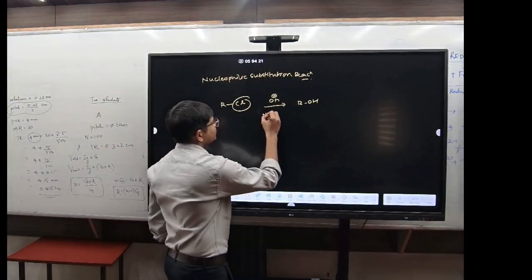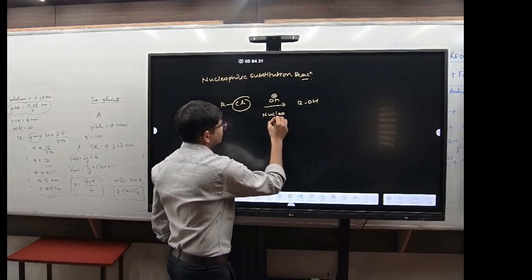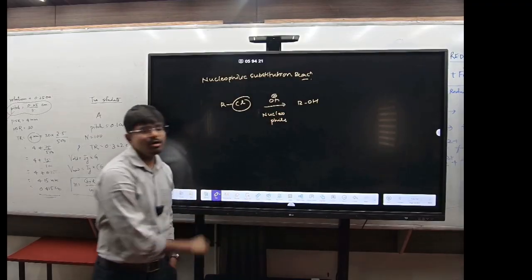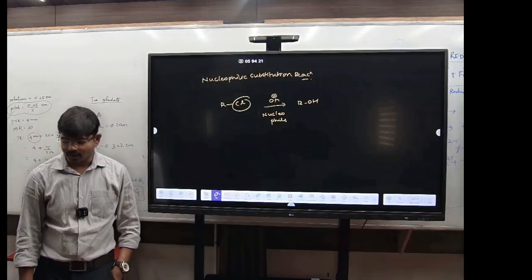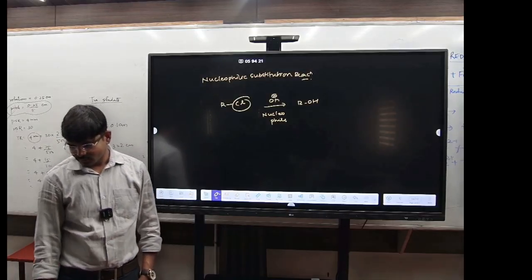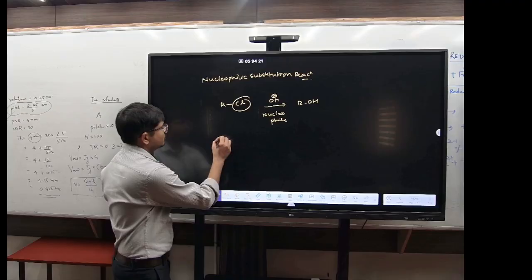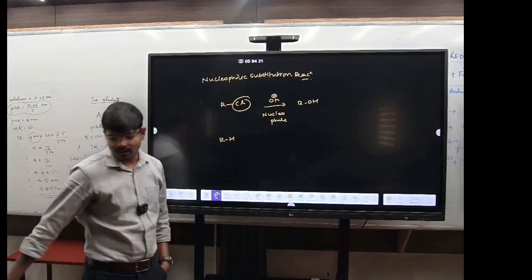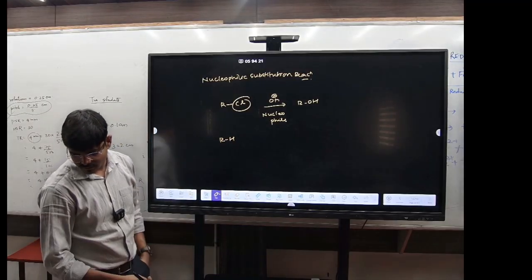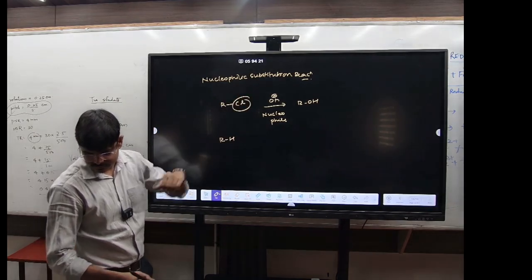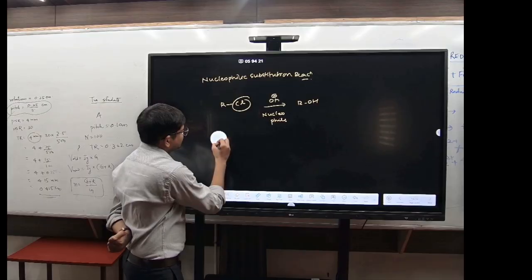This is your nucleophile. Got it? Understood? Write this down. Now see here, more examples. Suppose you have RX, and you are adding something to it.